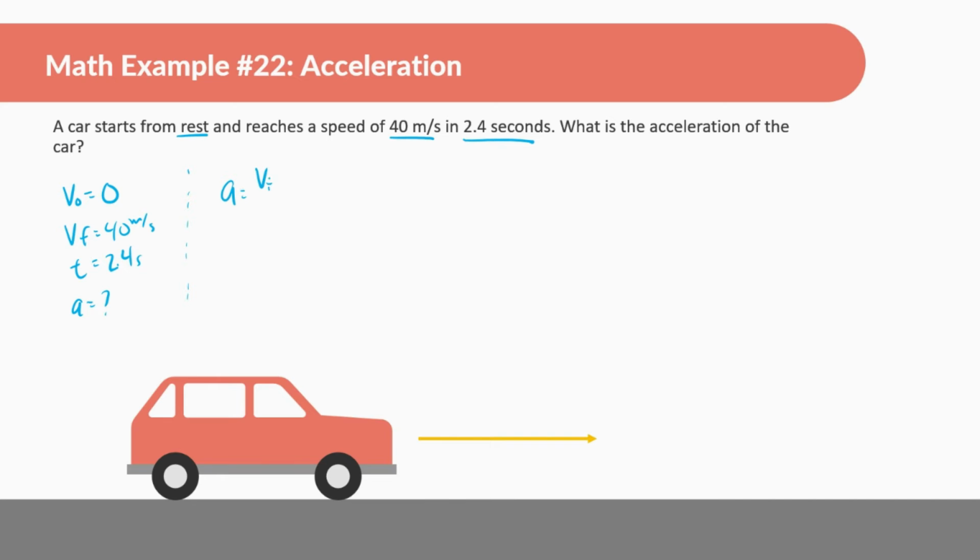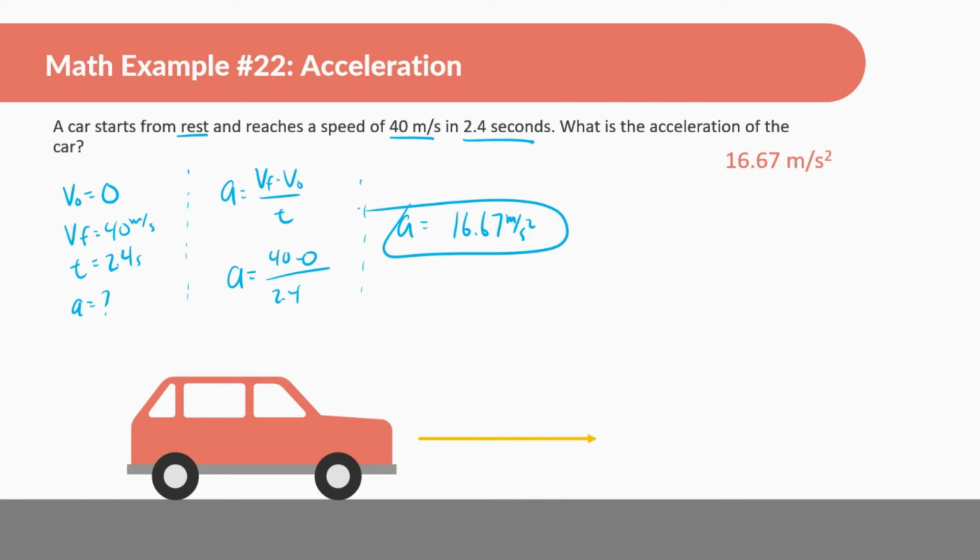Acceleration is equal to v final minus v initial divided by time. Now let's just plug things in. 40 minus 0 divided by 2.4. And let's do this. 16.67. Okay, great. Again, this just means that every second it's getting 16.67 meters per second faster.